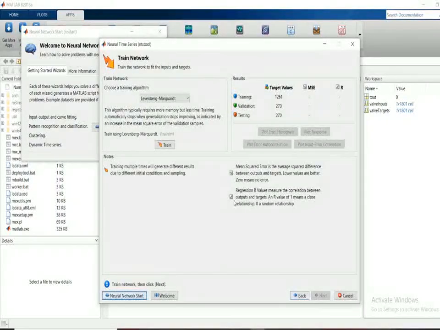Next. After giving the next, you will get each algorithm you need to choose for your training data set. In NN toolbox, you will get 3 different algorithms like Levenberg-Marquardt, Bayesian regularization and scaled conjugate gradient. But I choose Bayesian regularization because it takes a lot of time but you will get good results. But in case of Levenberg-Marquardt, it takes a lot of memory, but you will not get good results. If you want a good result, take Bayesian regularization.